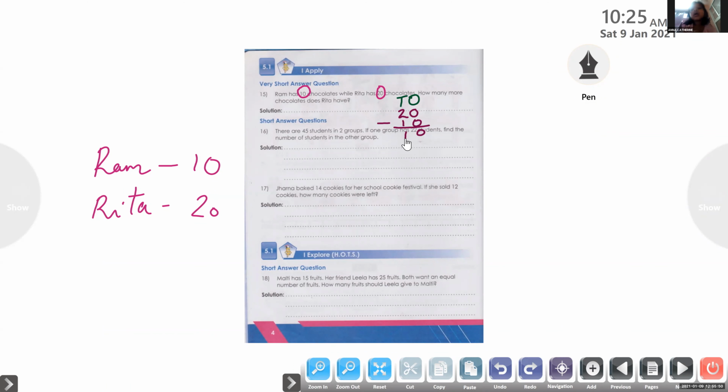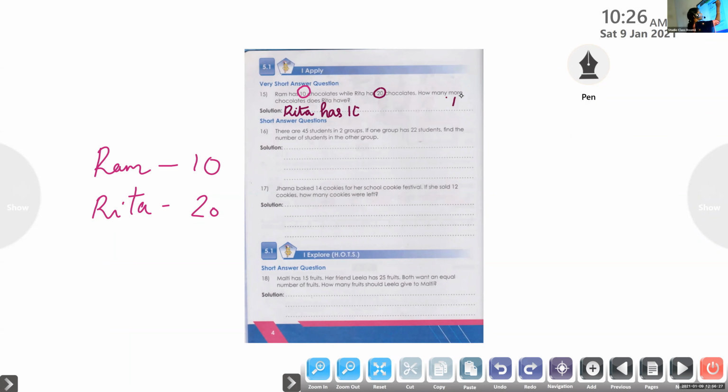You got 10, no? 10 chocolates. So you can write: I will write once again, here the space is less.